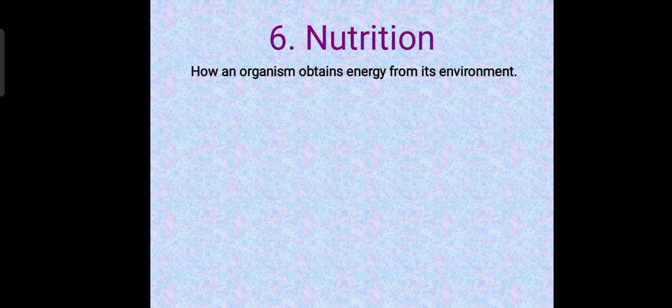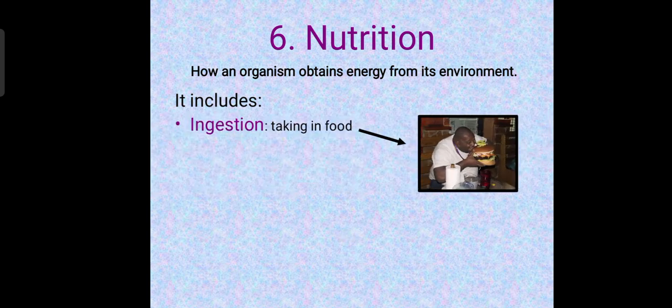That takes us to our next property of living things, and that is nutrition. Nutrition is how organisms are able to obtain energy from the environment. It usually includes ingestion of food, that is to say, swallowing of food. Like when you eat food, that is ingestion.